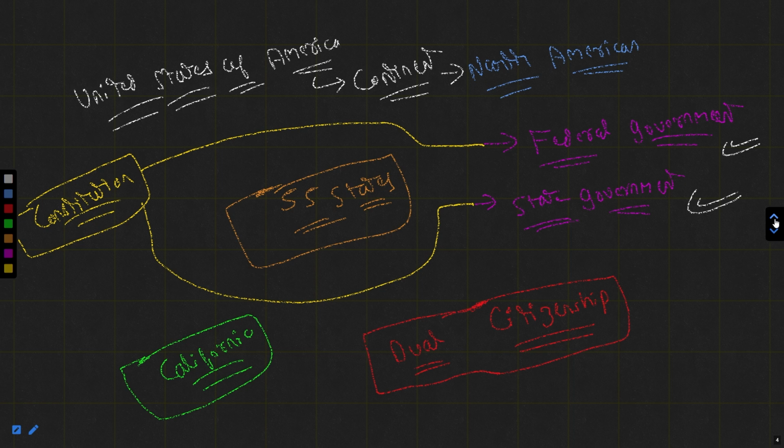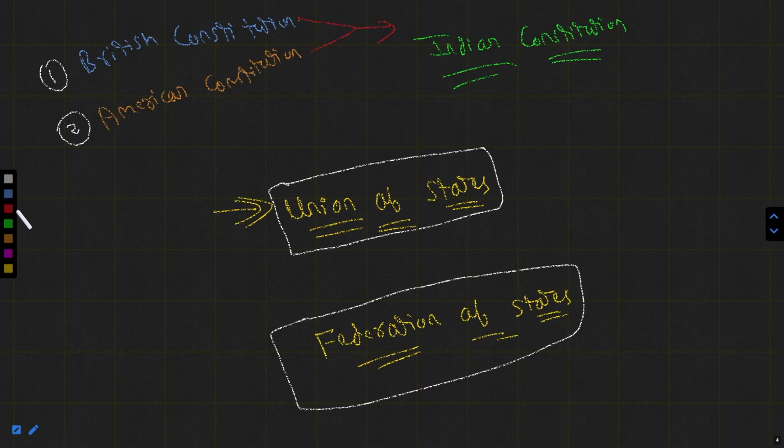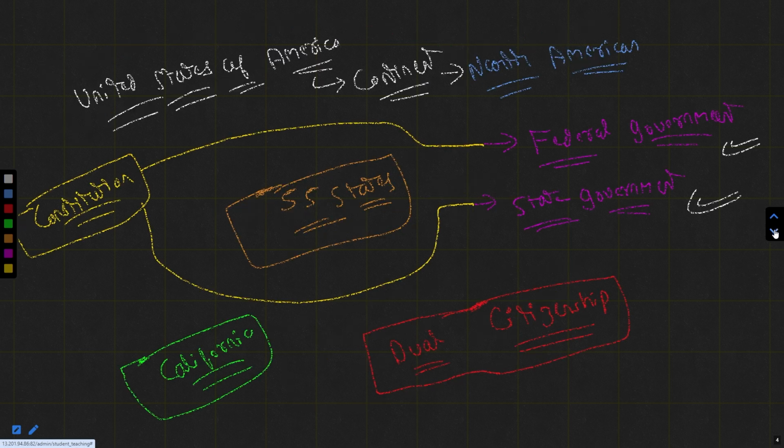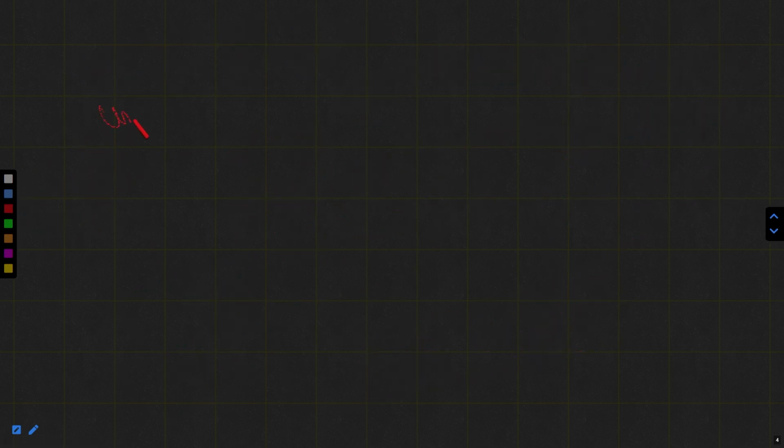And why is the difference there? Because when we talk about America, or the United States of America, and when we talk about the Union of India, remember there is one slight difference why all these things are present in the USA and absent in India.